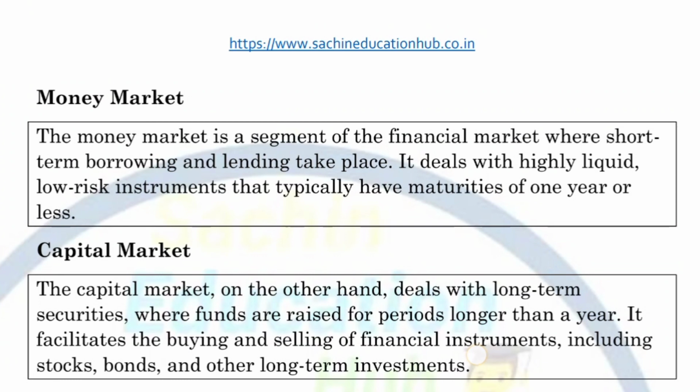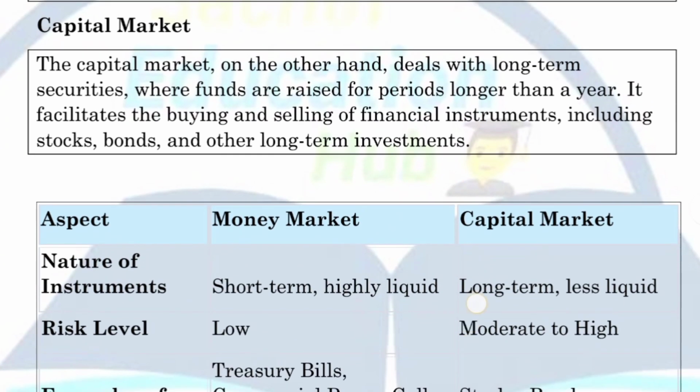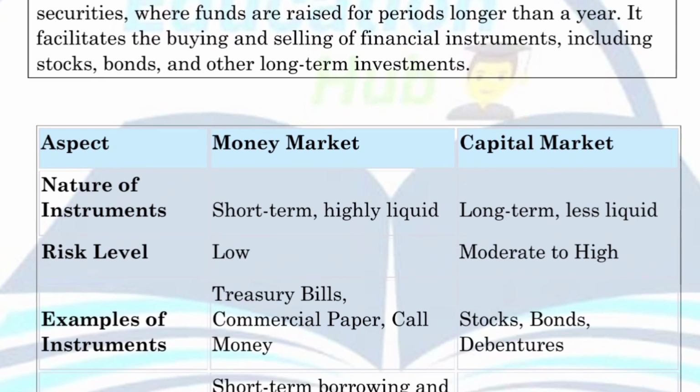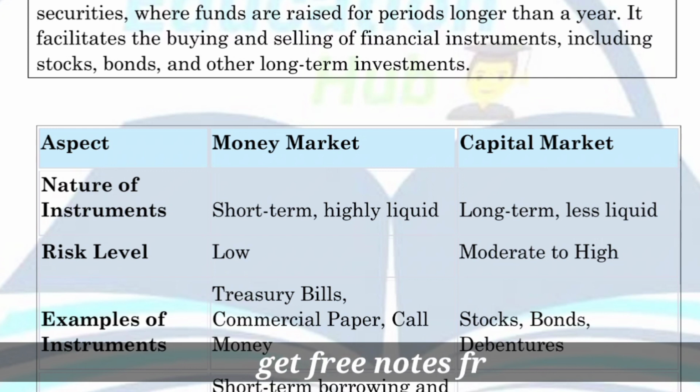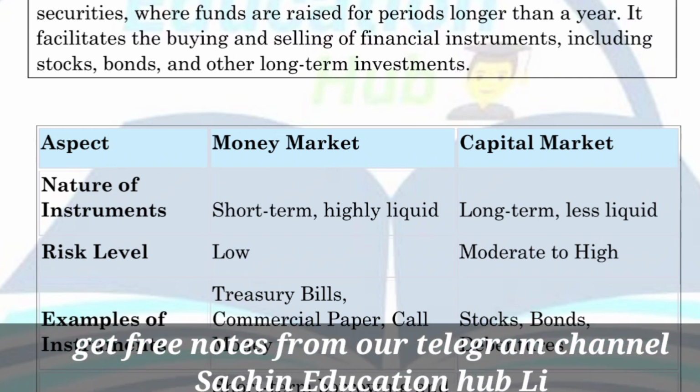This is just an overview of these two markets. Now the detailed differentiation between these two markets is here. Firstly, we already discussed that the money market deals with short-term instruments. These are very highly liquid instruments. But on the other side, the capital market deals with long-term instruments.